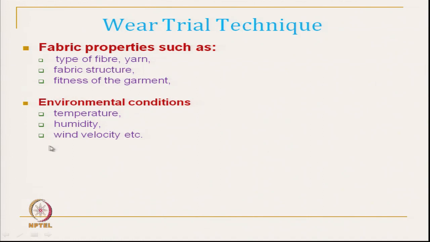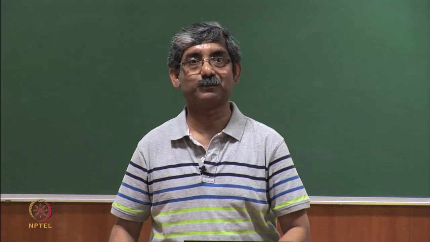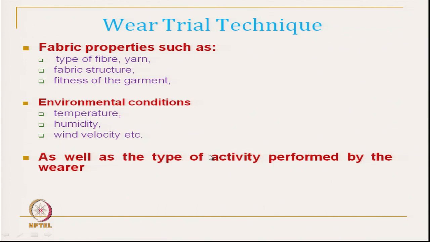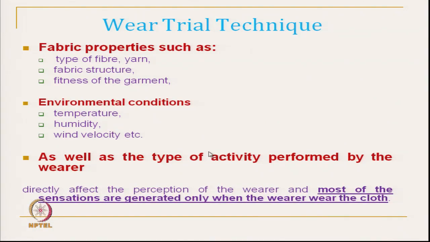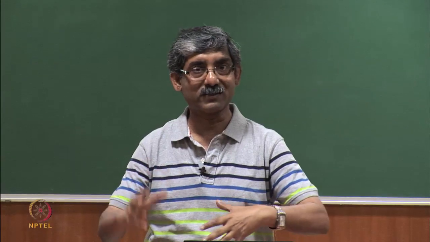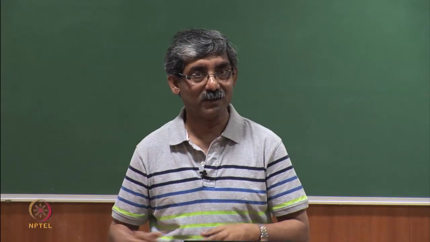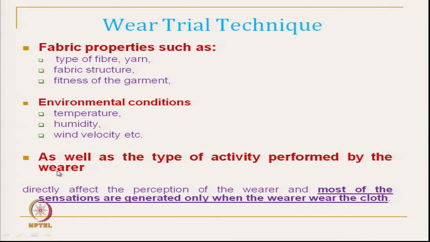So, we have to specify the environmental condition, then only can we get the correct response, as well as the activity level. These three parameters are very important, because at different levels of activity our sensations are different, we generate different types of sensation. That is why the activity level is extremely important.